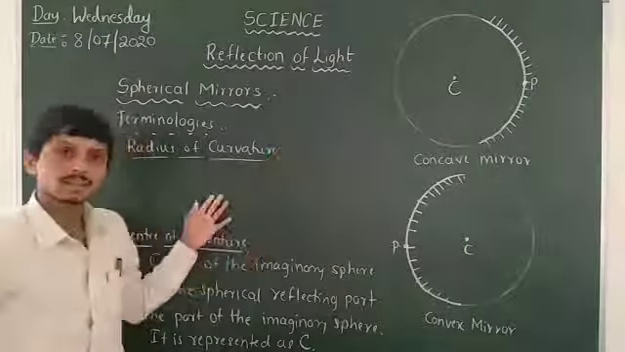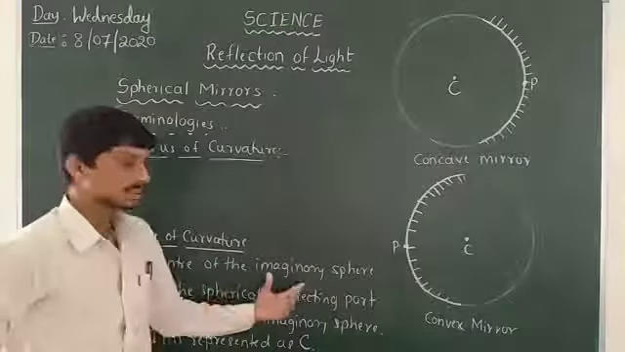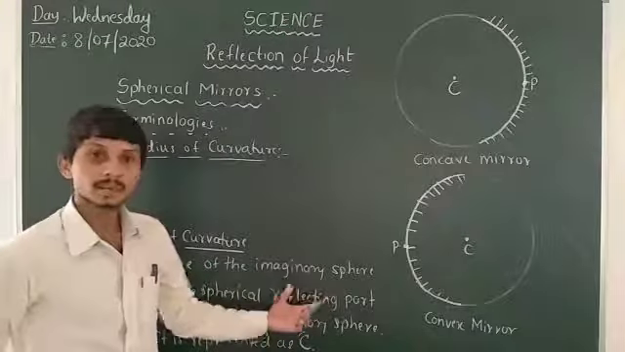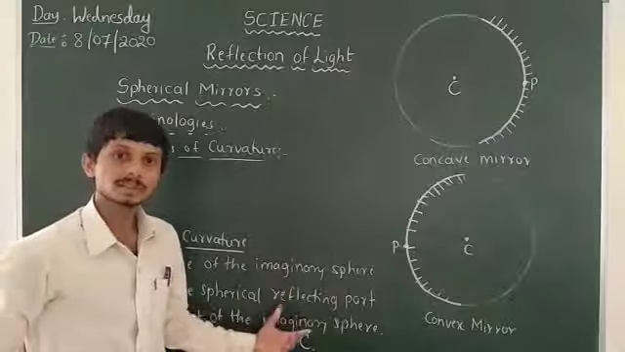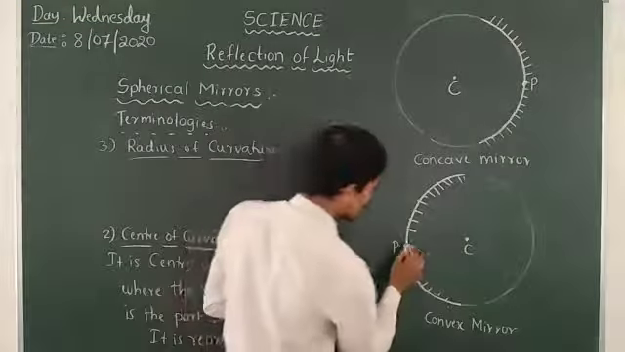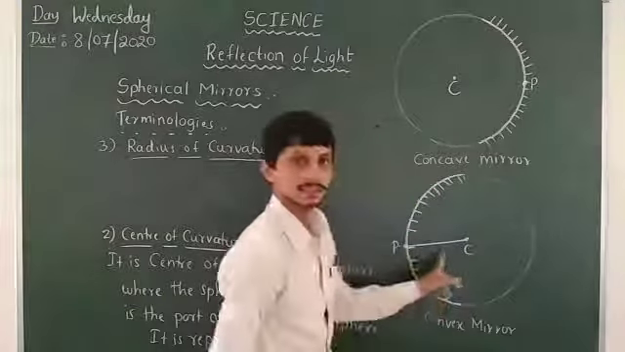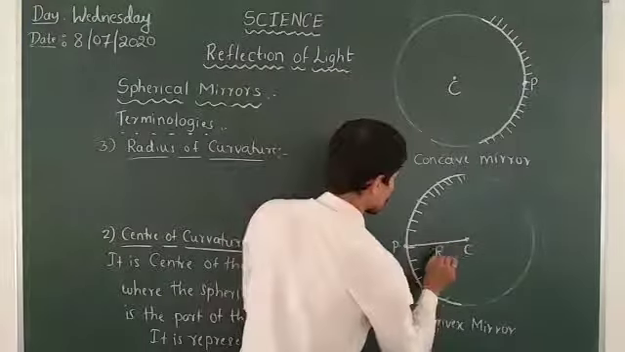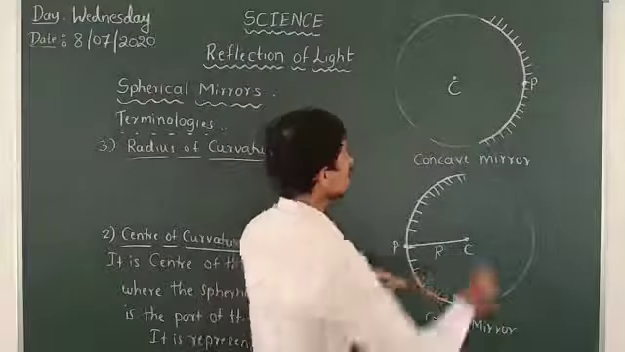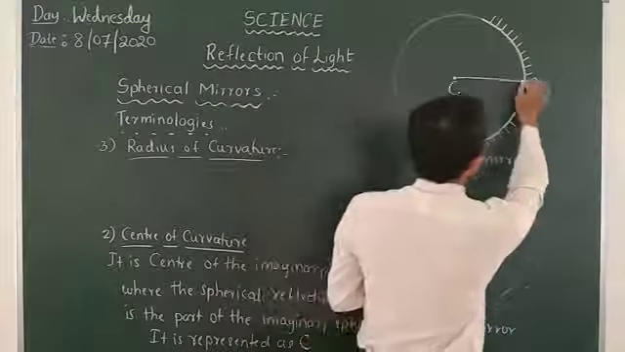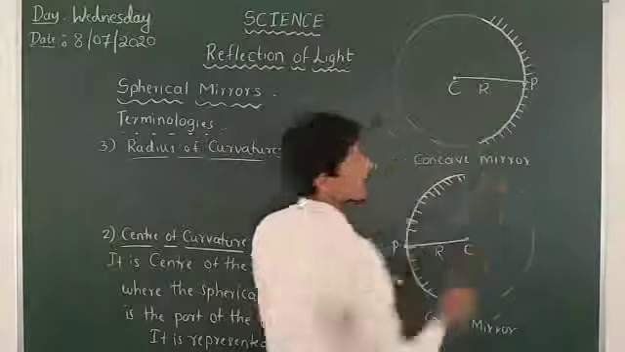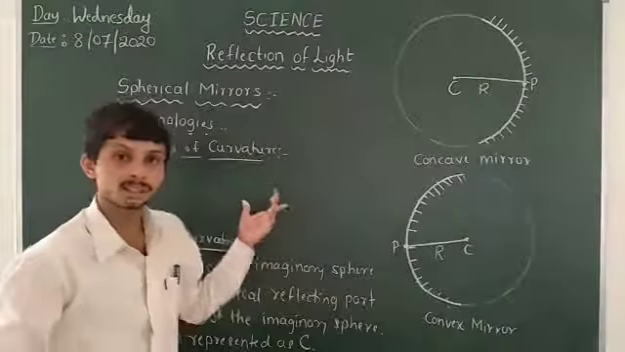Similarly, it's the radius of an imaginary sphere where the spherical surface is a part of the sphere. That means we have to extend up to the pole of the mirror. So that means it's the radius of curvature. We represent it with the letter R. Here also we have to extend up to the pole, so it is represented as capital R, the radius of curvature.